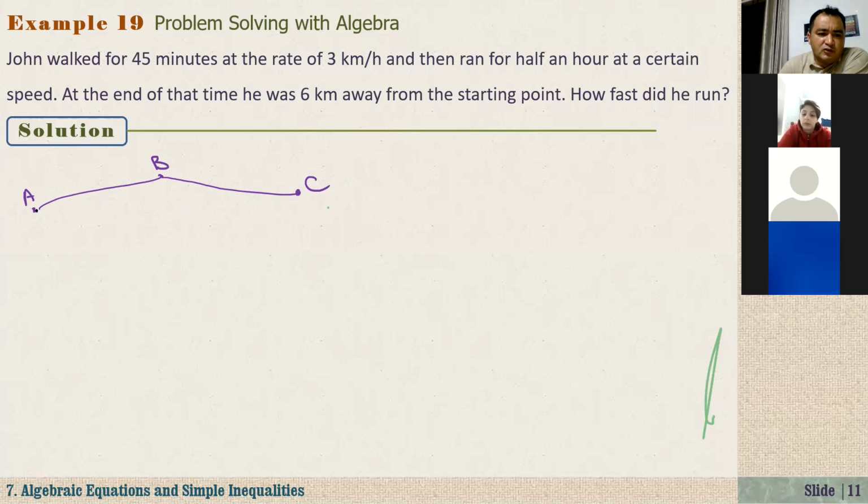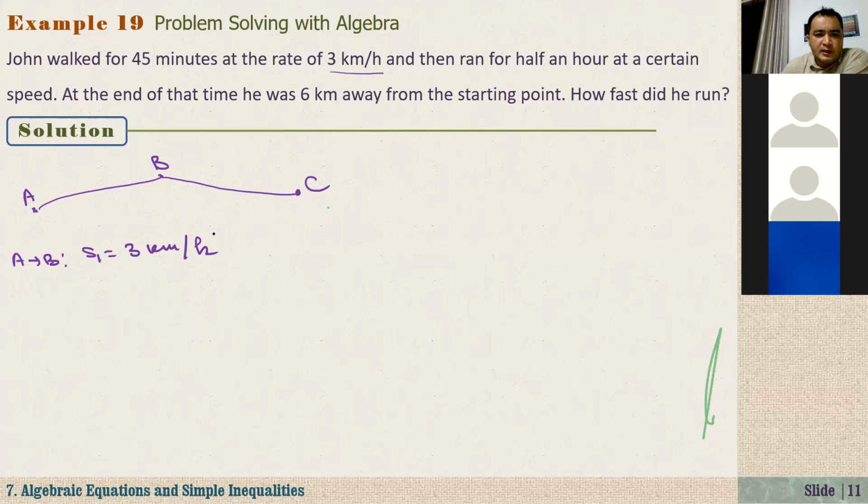From A to B, what was his speed? Speed S1 was 3 kilometers per hour. And how about time? He spent 45 minutes to reach B from A. So T1 was equal to 45 minutes.